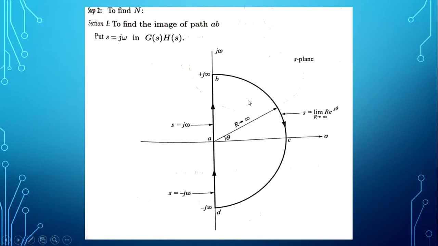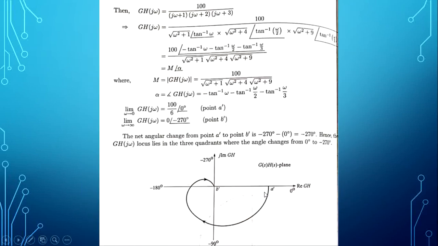So with the same contour, there is no change in the Nyquist path. In the same way, A, B, C, D, A. When we consider A to B, S is j omega; D to A, S is minus j omega; and for B, C, D, when we consider S, it is R tends to infinity, R into e to the power j theta, and the angle for B, C, D is plus 90, 0, minus 90. So with this we'll start this example. The procedure is the same.